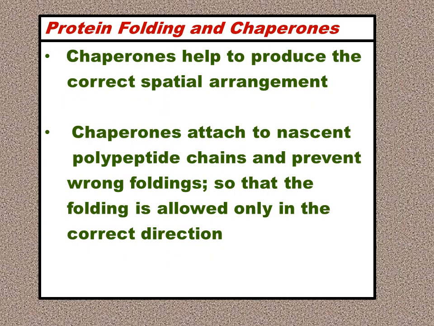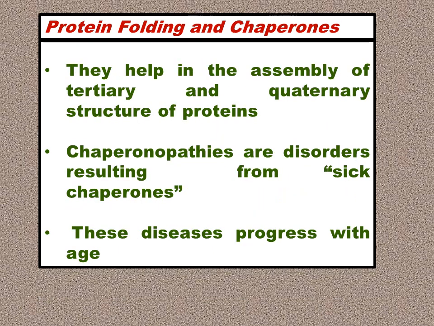Chaperones help to produce the correct spatial three-dimensional structure of the newly formed proteins. Chaperones attach to the nascent polypeptide chain and prevent the wrong foldings. So only those foldings are allowed which are in the correct direction, which are required for the biological activity of the protein. They help in the assembly of the tertiary and quaternary structure of proteins. I take you back to the chemistry of proteins, wherein there is the primary, secondary, tertiary which is the 3D structure, and the quaternary is the assembly of the subunits, as in hemoglobin, right?